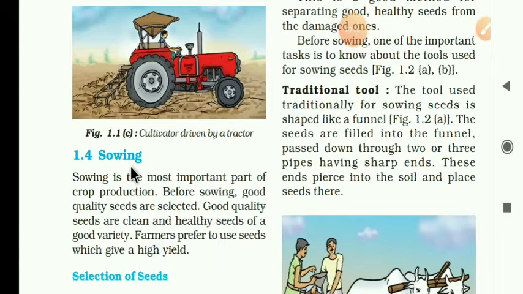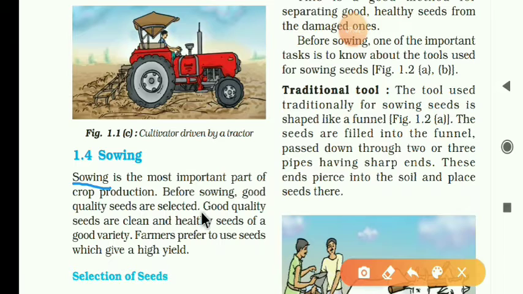Sowing is the process of planting the seeds. What do you mean by sowing? Sowing is the process of planting the seeds. It is the most important part of crop production. Before sowing, good quality seeds